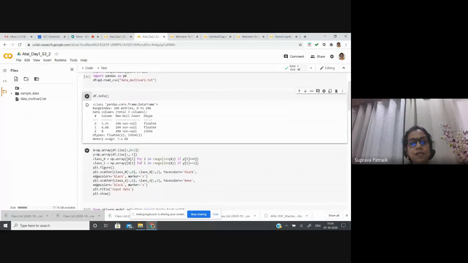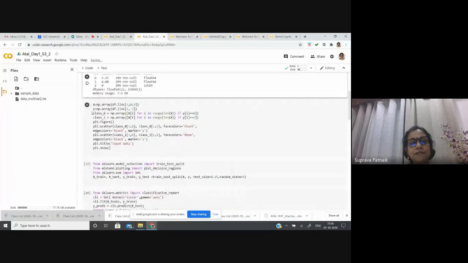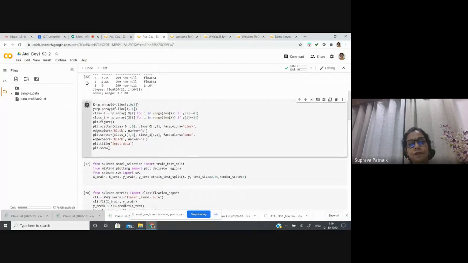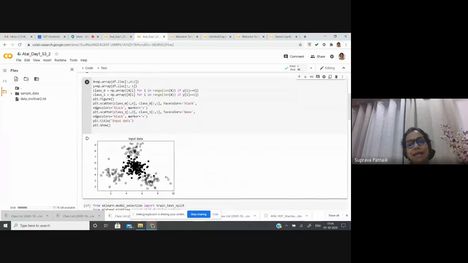Here again the target is to classify this data. If I plot it, this is the kind of distribution we have. The solid black points correspond to one class and the white ones to another class.